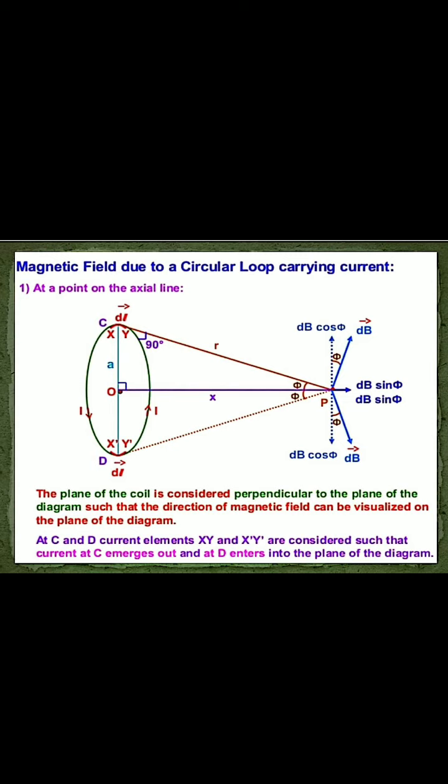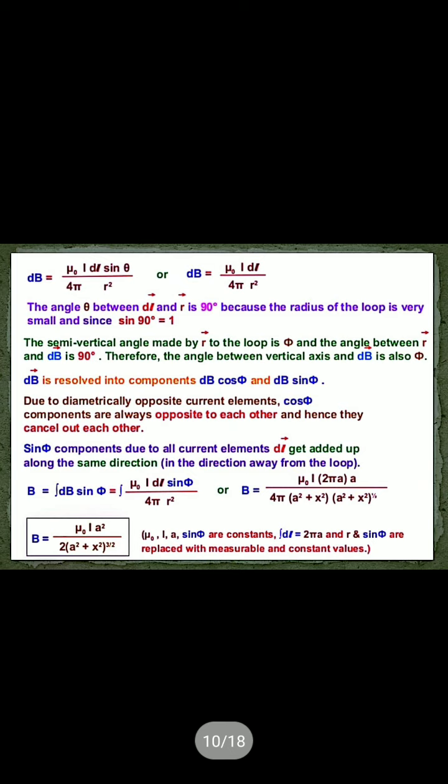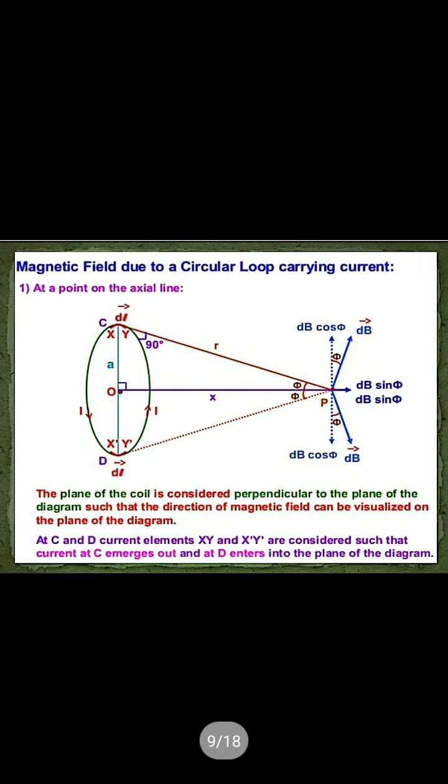So dB can be resolved into components, one a vertical component and another a horizontal component. The vertical component is dB cos phi and the horizontal component is dB sin phi. So the angle between the vertical axis and dB is also phi. Same for the lower half also.